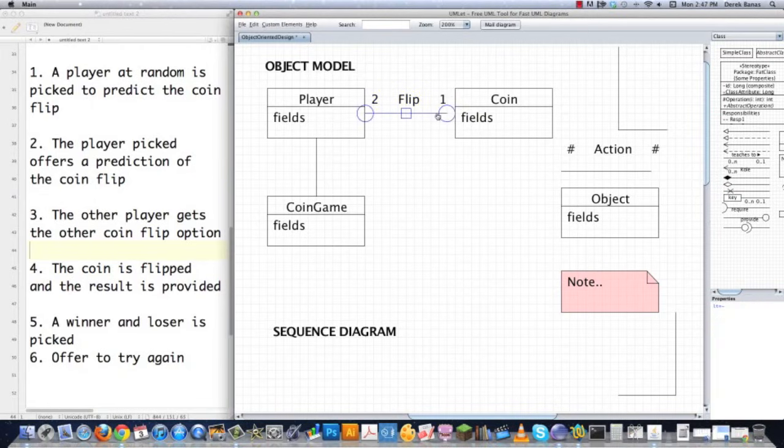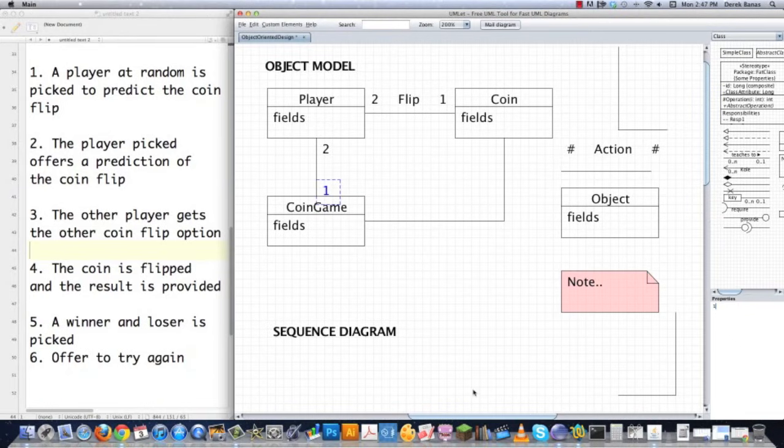So that's going to show exactly how many of these guys there are and how they relate, and all that other stuff. Actually, the coin is also going to relate to my coin game, which is also going to be important. And how is the player and the coin game going to work together? And I'm using a program called UMLet, if you're wondering where all this stuff's coming from. Okay, so in the coin game, there's going to be 2 players involved, and also there's only going to ever be 1 coin game itself.